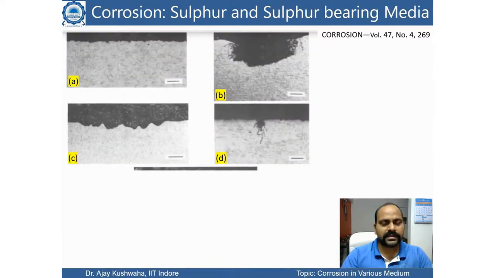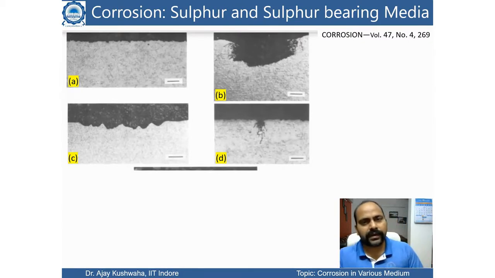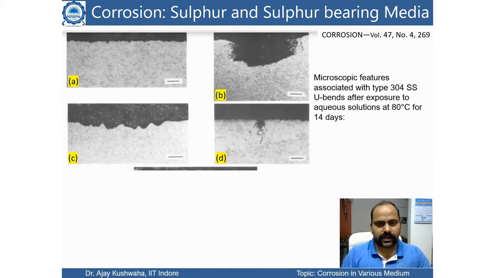Here we can see the microscopic images of the samples under different environmental conditions, and this feature is associated with the 304 SS steel having a U bend after exposure to the aqueous solution. The temperature was 80 degrees Celsius and the time was 14 days.